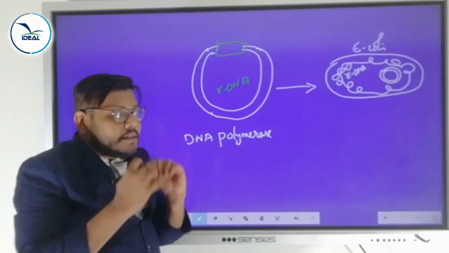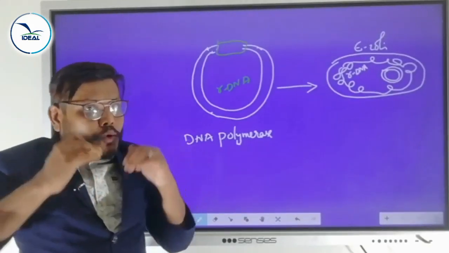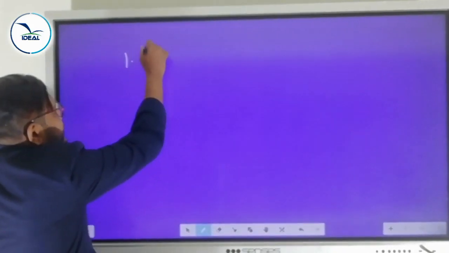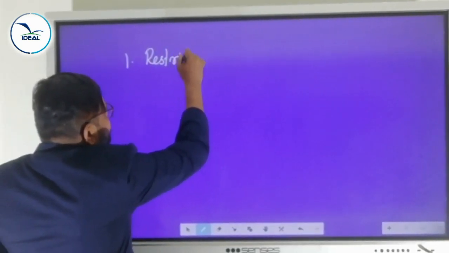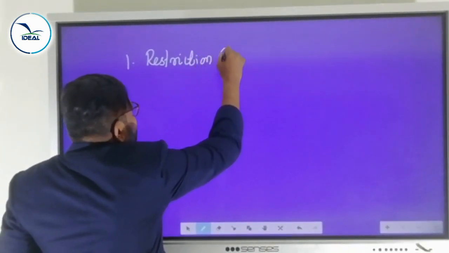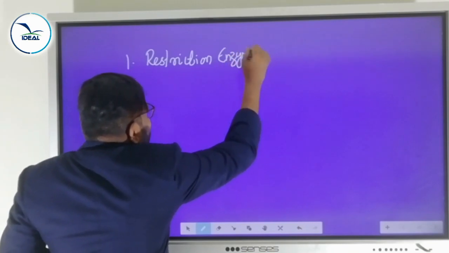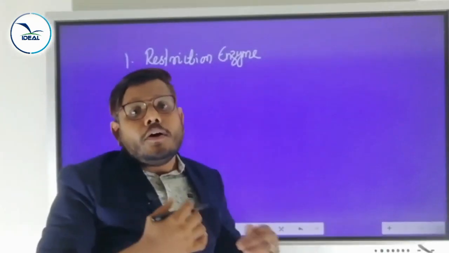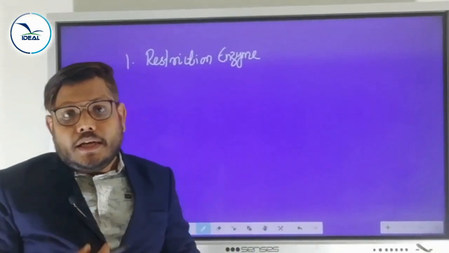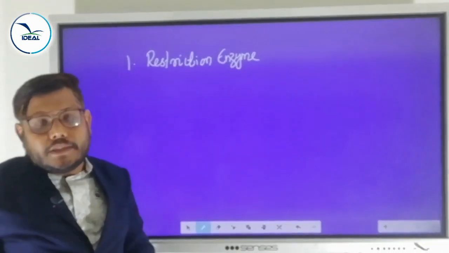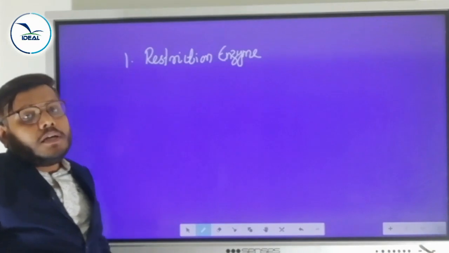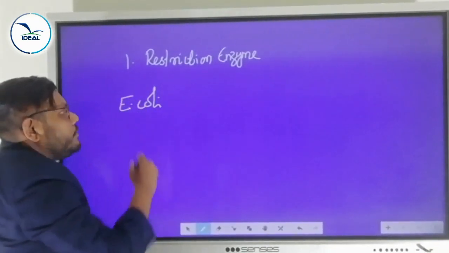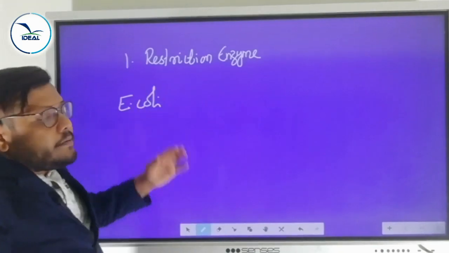For constructing this DNA molecule, they used many tools. The first one is restriction enzyme. What is restriction enzyme? It restricts the growth of pathogen. The restriction enzyme was discovered in the year 1963 from the bacterium E. coli. What is E. coli? Escherichia coli. From the E. coli bacteria, restriction enzyme was isolated.